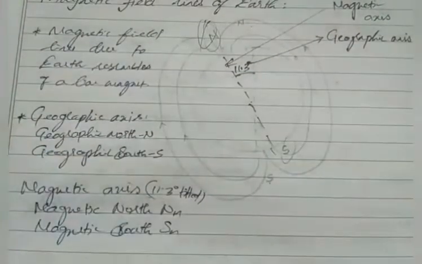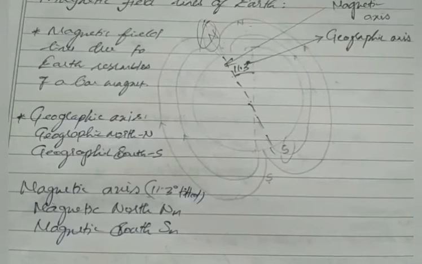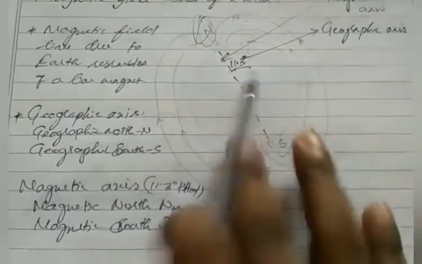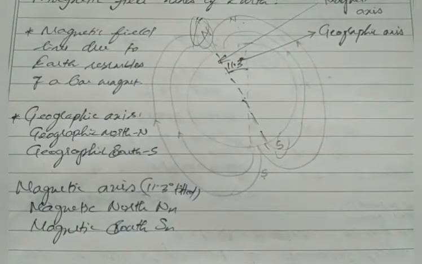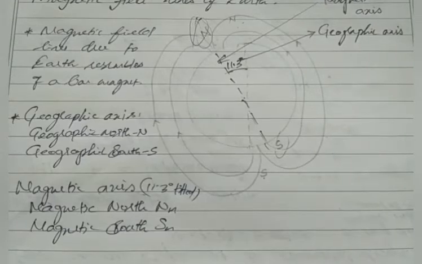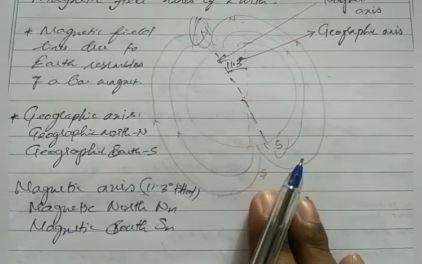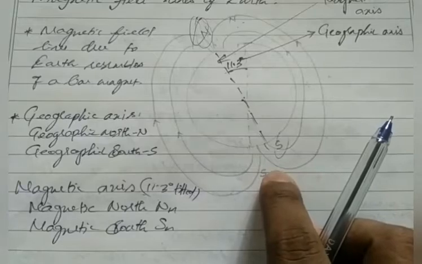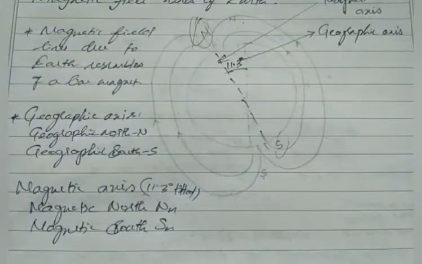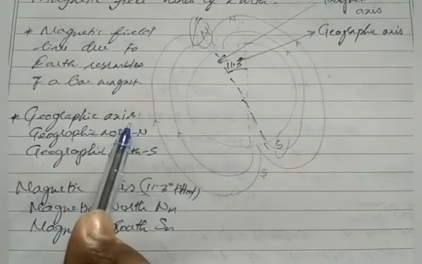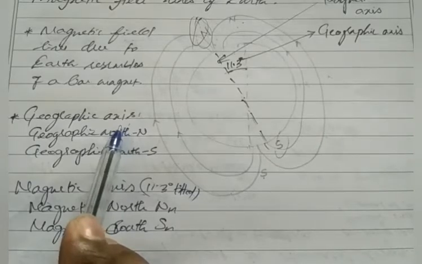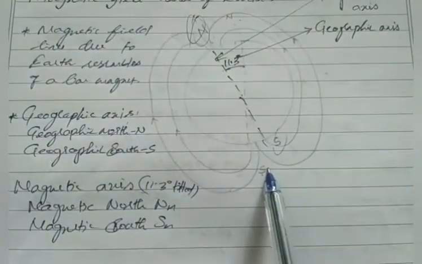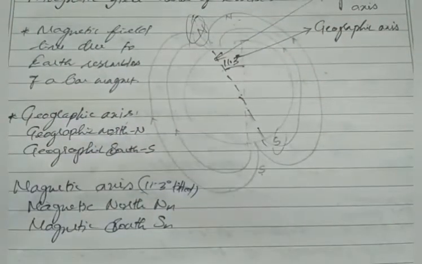So the magnetic field lines due to the Earth resemble those of a bar magnet. Why? Because a bar magnet also produces these kinds of magnetic field lines, right? It starts from north and ends with south. It seems like a bar magnet. Here the magnetic field lines start from the magnetic south pole and end with the magnetic north pole. Okay, kindly remember this. Then the geographic axis is the axis which connects the two true poles, the south pole and north pole of geographic.